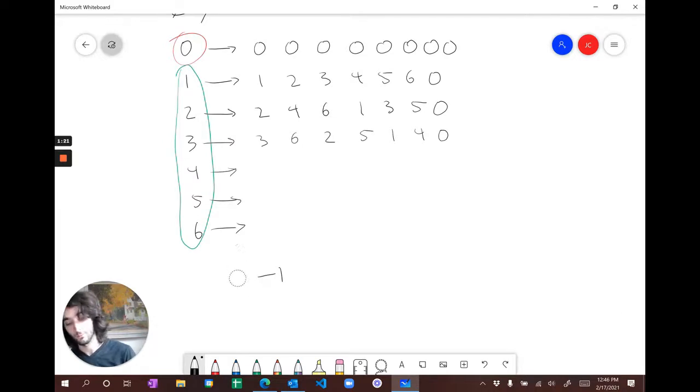To be more general, I just picked 7 out of nowhere, but in general, if it was P, then there are P minus 1 generators, because there are P elements in total, and they all generate the group except for the identity. So that makes P minus 1 generators.